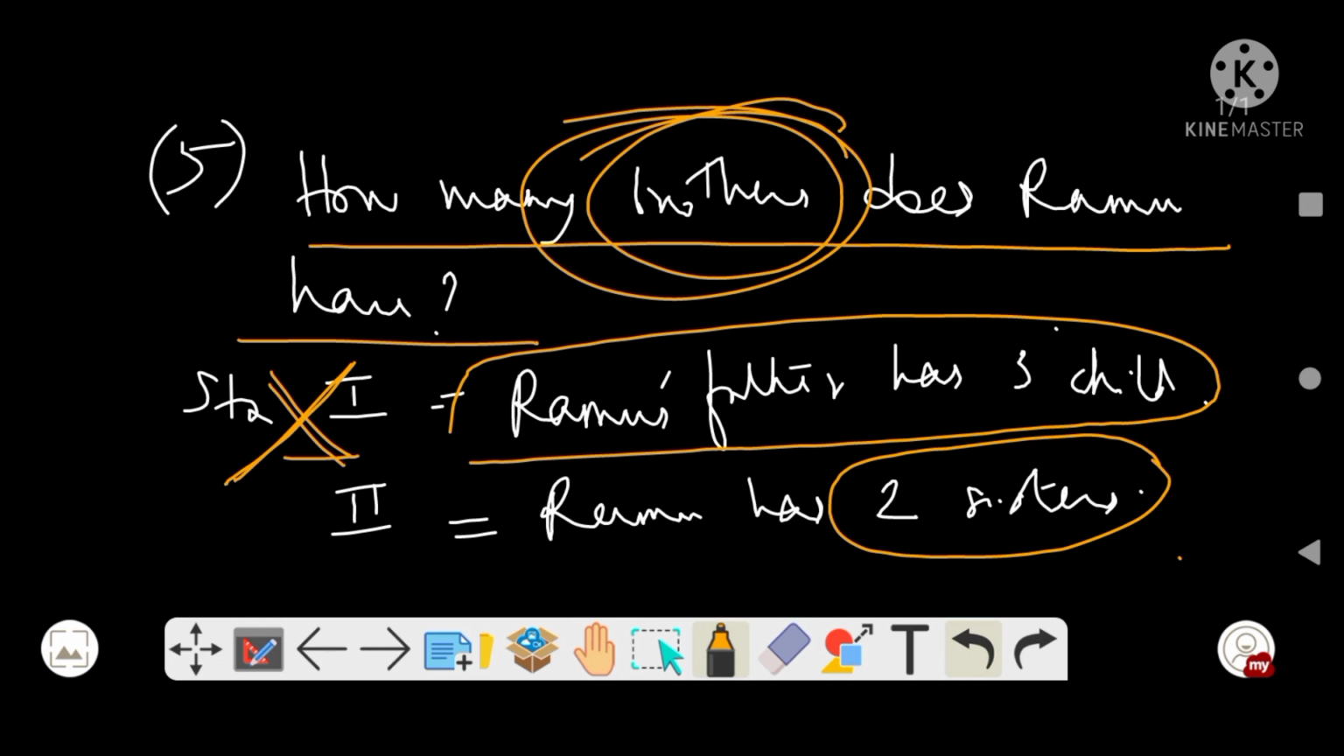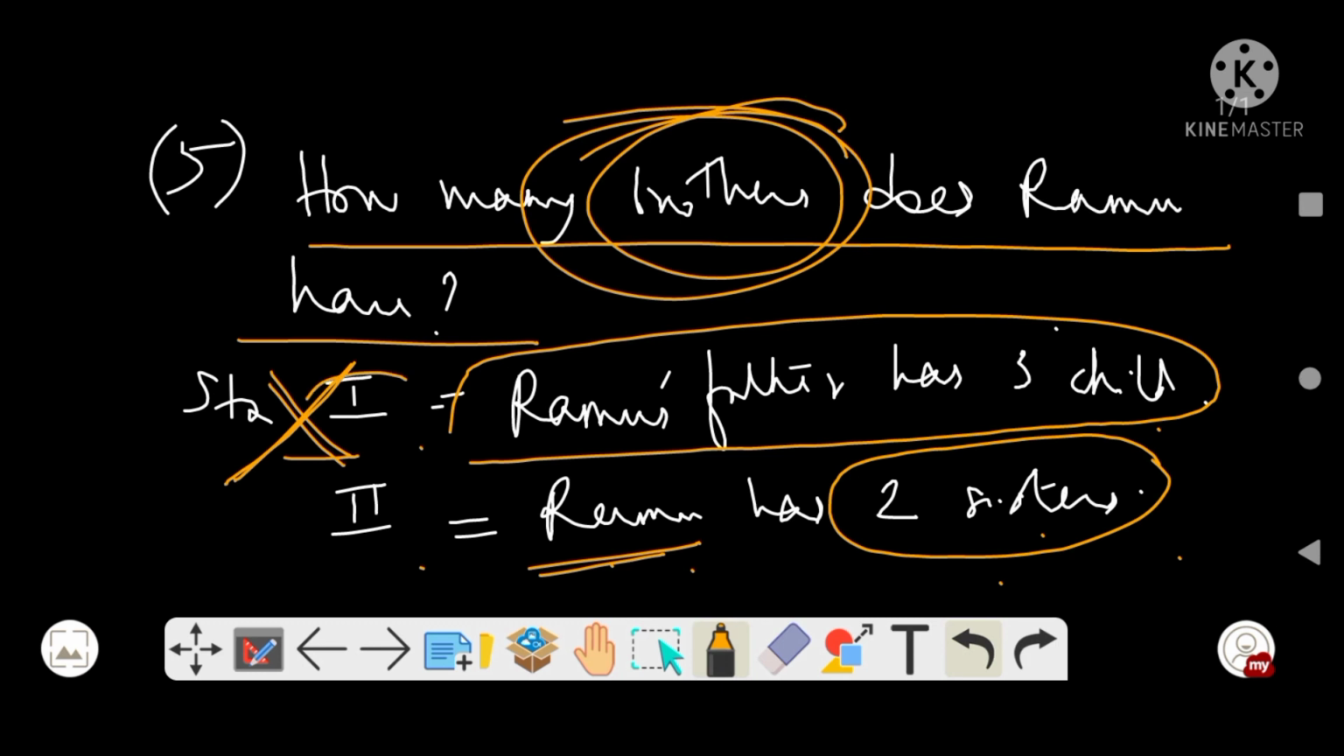Now Ramu has 2 sisters. Including Ramu, there are 3 children, right? Ramu's father has 3 children. Ramu has 2 sisters. Ramu is a boy, I guess. So Ramu basically has no brother, correct? So if I take statement 1 and statement 2 individually, we cannot say whether Ramu has any brother or not, right?